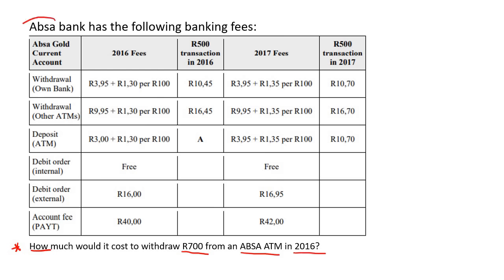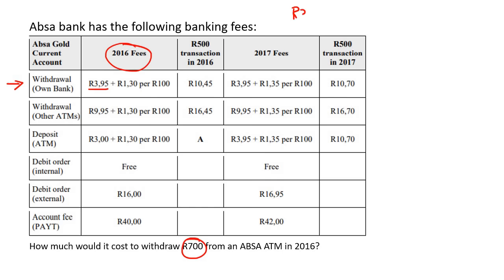Now, this is ABSA Bank, okay? It's an ABSA current account. So if you are withdrawing from ABSA in 2016, you're going to go to withdrawal, but you see there's two of them. One of them is at your own bank, which would be ABSA, and this would be at another bank like Capitec, Nedbank, FNB. But it says at an ABSA ATM, and this is for ABSA. So we're going to go to the own bank, and now we're at 2016, and it says that we want to withdraw 700 Rand. So it says that you're going to pay 3 Rand 95.